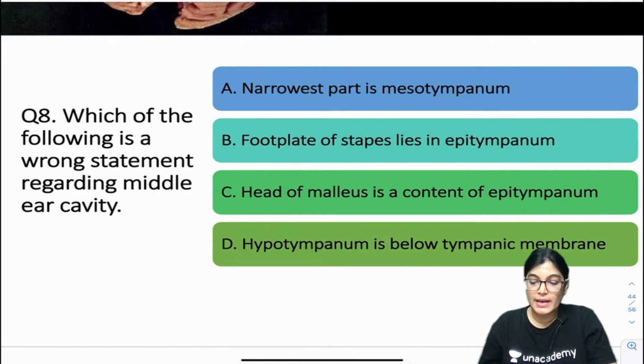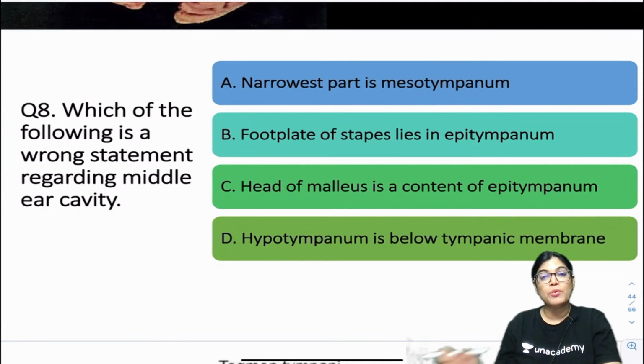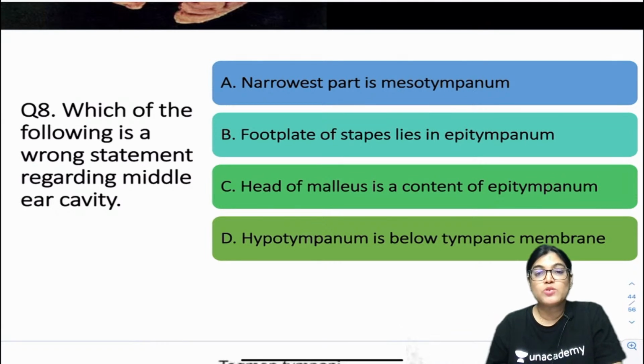Which of the following is a wrong statement regarding middle ear cavity? A. Narrowest part is mesotympanum. B. Foot plate of stapes lies in the epitympanum. C. Head of malleus is the content of epitympanum. D. Hypotympanum lies below tympanic membrane. So according to you, which is the wrong statement about middle ear cavity?